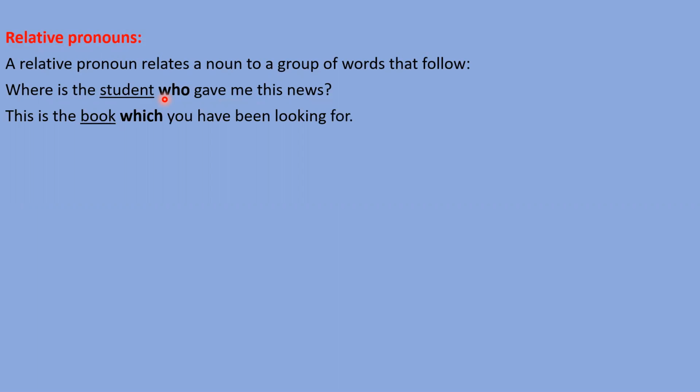Next, this is the book which you have been looking for. So, which is here a relative pronoun, and this which has been used for the word book, meaning this book, this which word refers to the word book, right? And the word for which a relative pronoun is used is called the antecedent of that relative pronoun. In these two sentences, you can understand that who and which are the relative pronouns, right? And student and book are the antecedents of these two relative pronouns, right?